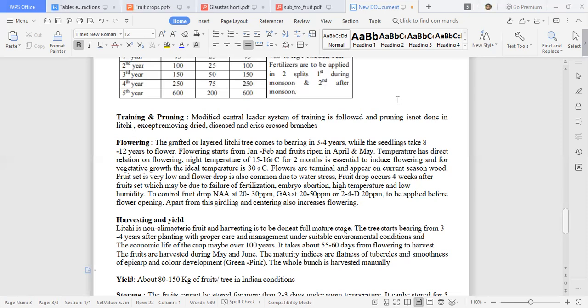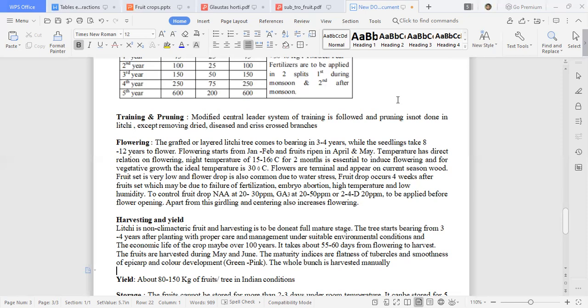In this period, it will store food material inside the tree. It will maintain its C:N ratio, and the hormonal level, the auxin to gibberellin ratio, will be maintained. By that way, it will go for proper flowering. Sometimes there will be leaf shedding also, but it will accumulate the food material required for proper flowering. For vegetative growth, the ideal temperature is 30 degrees centigrade.